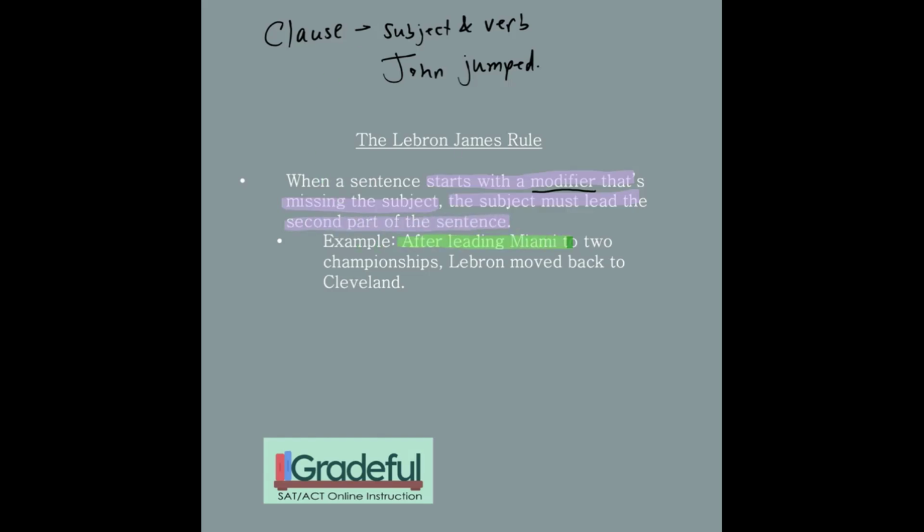After leading Miami to 2 championships, that's a modifier missing the subject because we feel that someone's being spoken about, but we don't know exactly who because it's not named yet. After leading Miami to 2 championships, LeBron moved back to Cleveland. So because there's some suspense in the green part, we're talking about someone without naming the person. The name of the person needs to start the second part of the sentence.